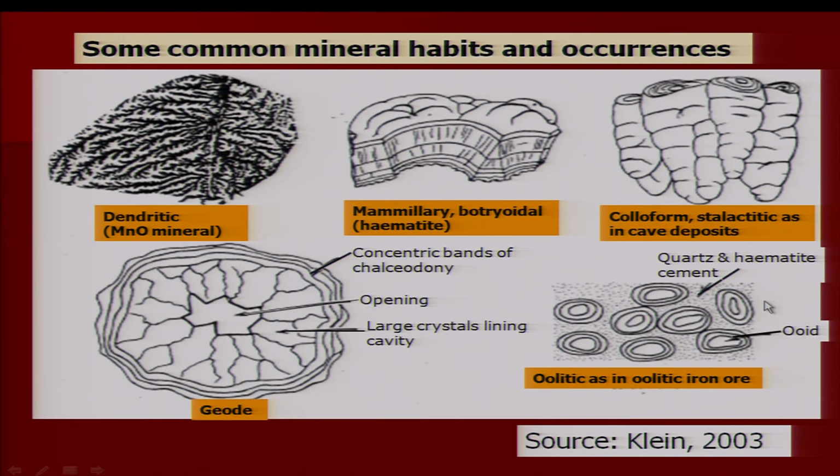Now, I will show you some common mineral habits and occurrences. I was talking about the dendritic habit. This is a dendritic habit. You can compare this appearance of the mineral with a plant leaf, or a drainage-like structure. The example here is dendritic habit.